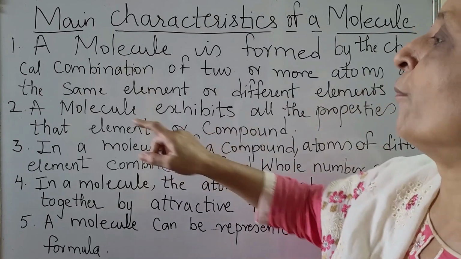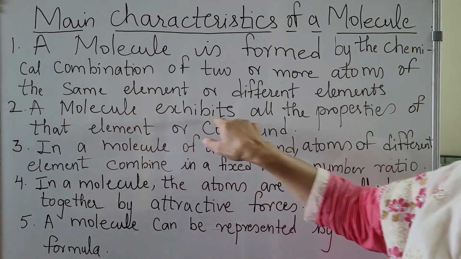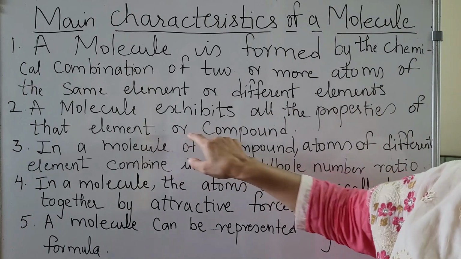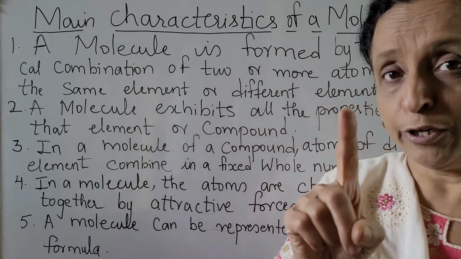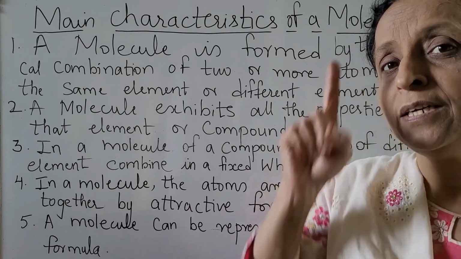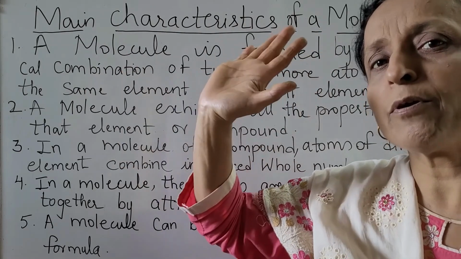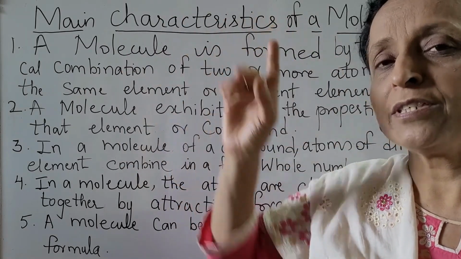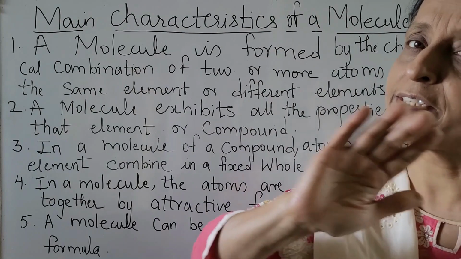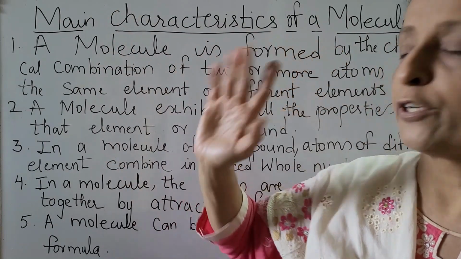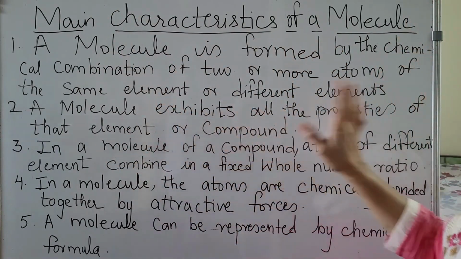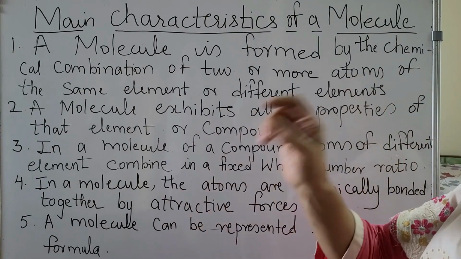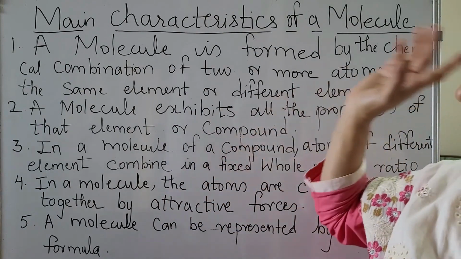A molecule exhibits all the properties of that element or compound. Take one molecule of hydrogen, it will exhibit all the properties of hydrogen. Take one molecule of water, it will exhibit all the properties of water.